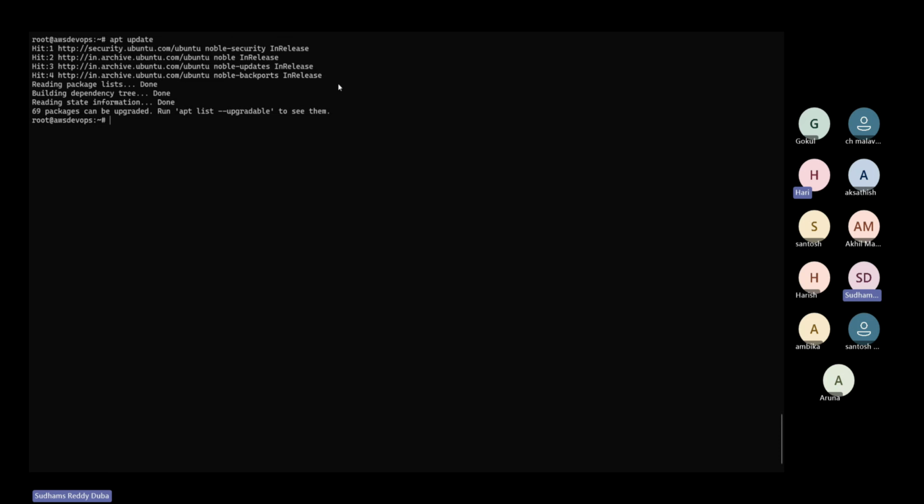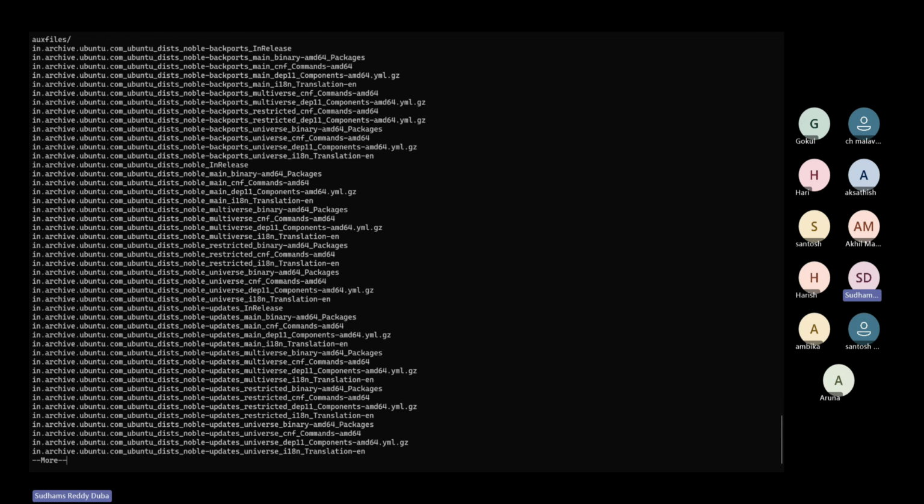So basically, your index points to the repository and has the information of whatever packages are in that repository. If you really want to see that information, let me pick any one of the files.